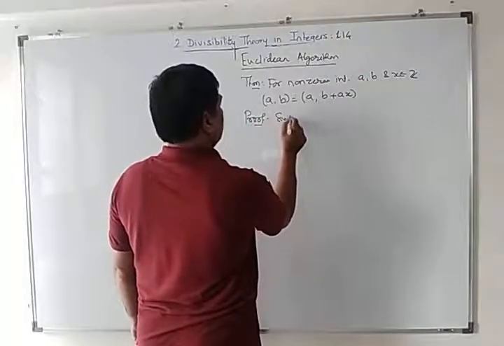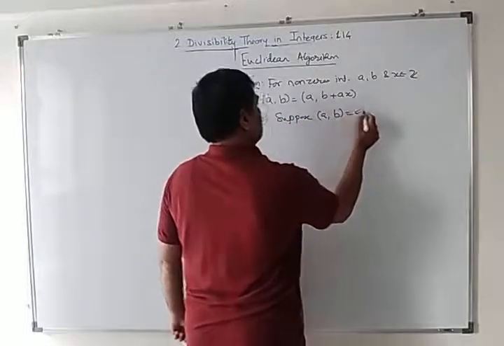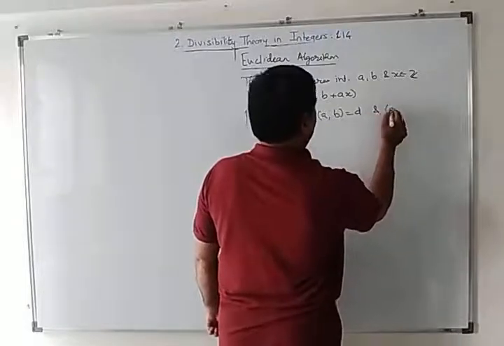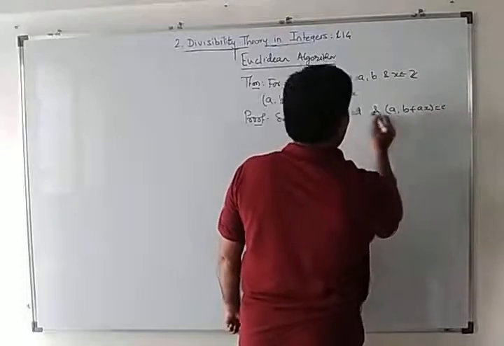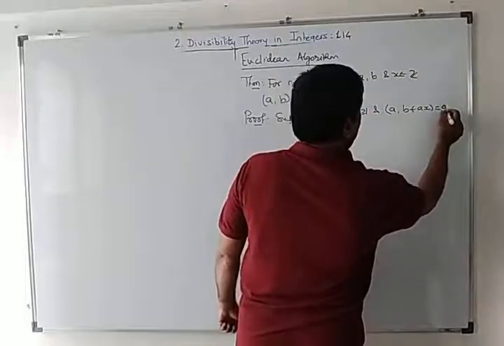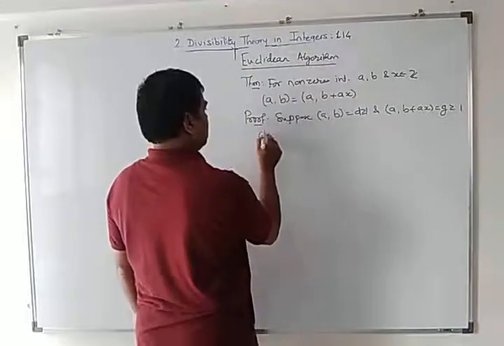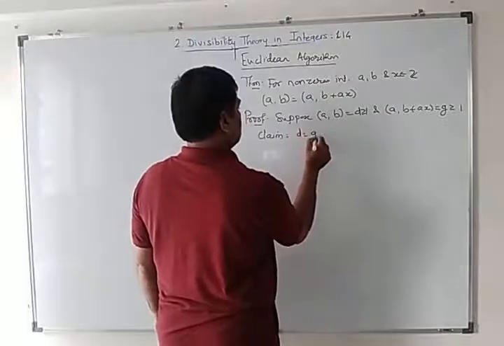Suppose GCD of a, b is equal to d, and GCD of a, b plus x is equal to g, greater or equal to 1. Claim: d is equal to g.